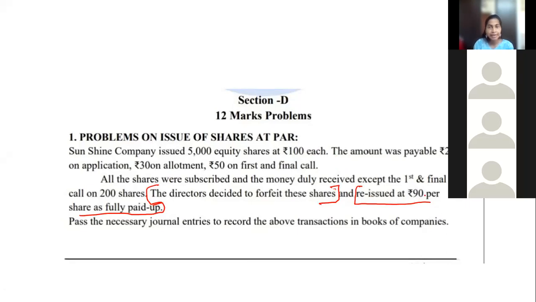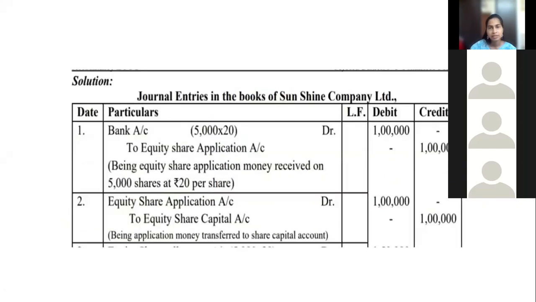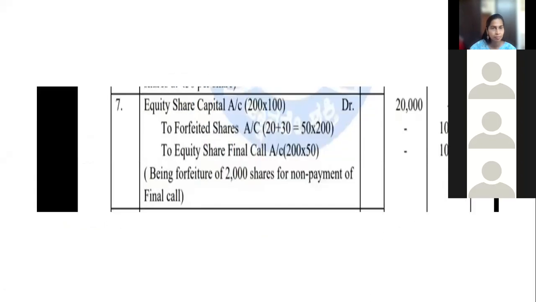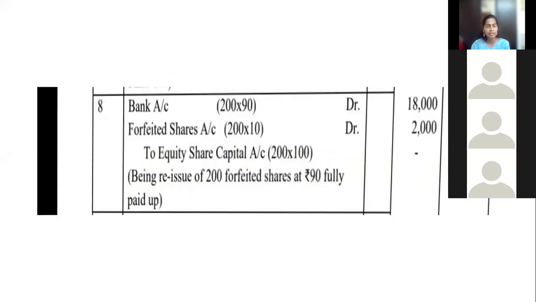At how much? 90 per share. Actually the rate was 100, and they have made it 90. The company has made a little discount here. So for this, one entry will come. Somebody is coming and purchasing, giving money. When he is giving money, what does the company do? The company will deposit it to the bank. Bank increases. So 8th entry, students, very important.